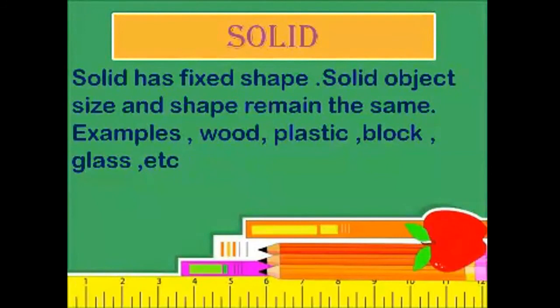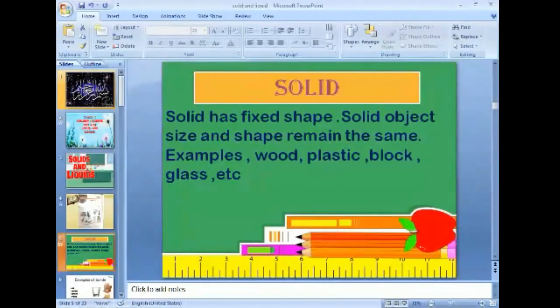Yes, this is the solid. Define solid. Solid has fixed shape. Solid object size and shape remain the same. Examples: wood, plastic, block, glass, etc. This is the answer of your question number 1. Define solid. Question number 1. Have you taken the screenshot? Very good. Now I am coming here.